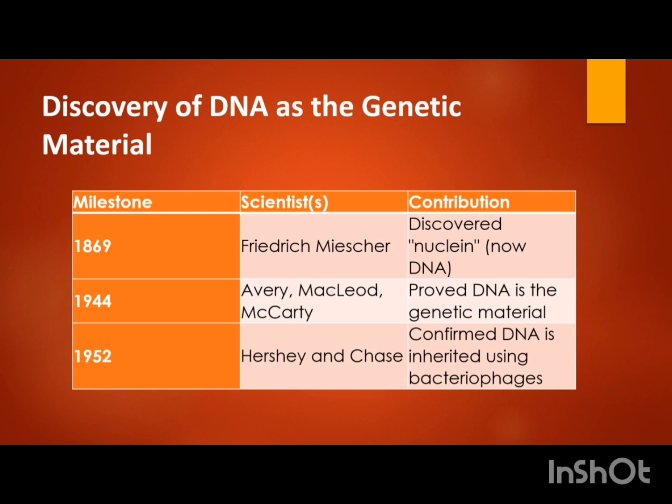Then in 1952, Hershey and Chase also confirmed that DNA is what is inherited, using bacteriophages. So it was a series of experiments done by these intelligent scientists confirming that DNA is actually the genetic material.